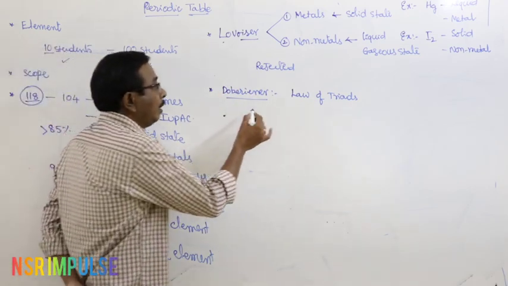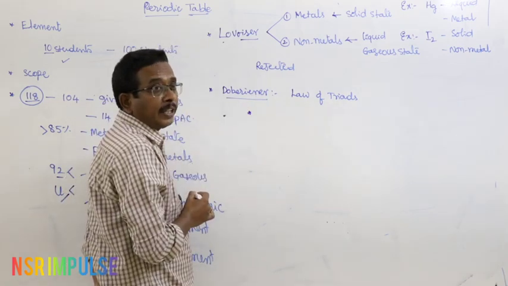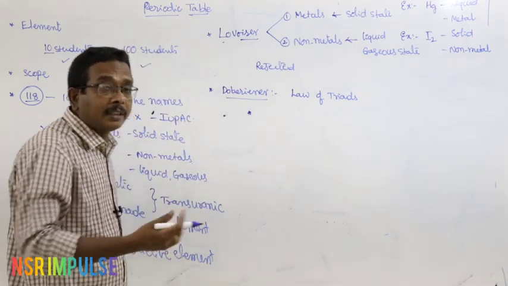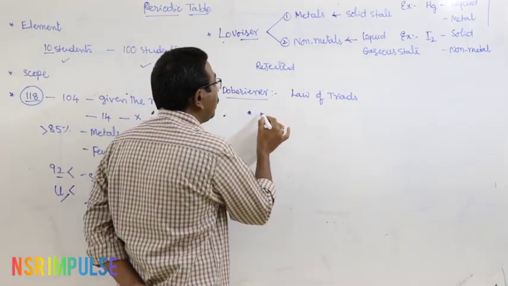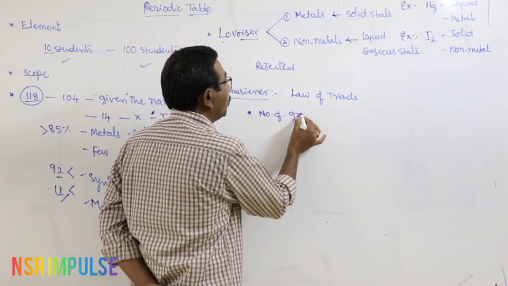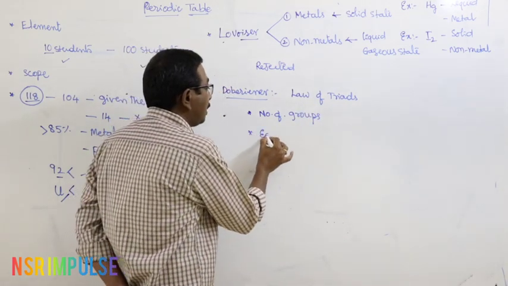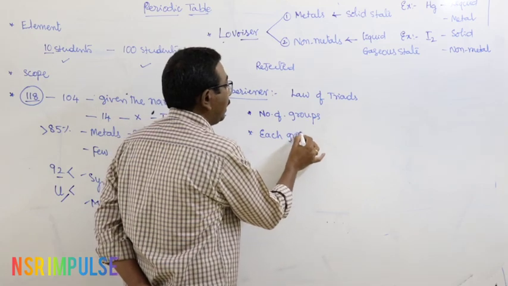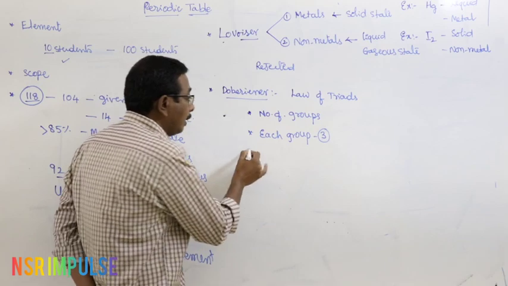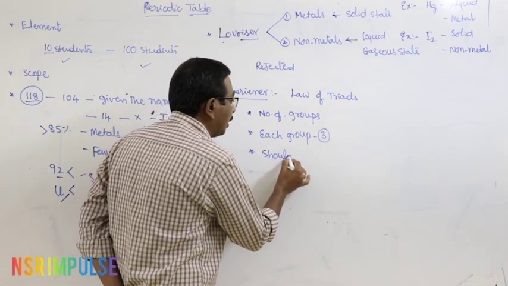First, in Dobereiner classification, the total number of elements available at the time are classified into a number of groups. Each group consists of three elements, and the three elements in each group should be chemically similar.